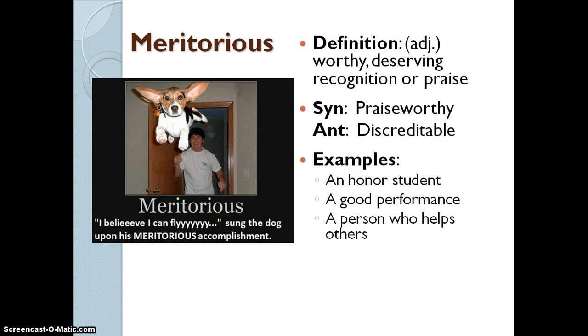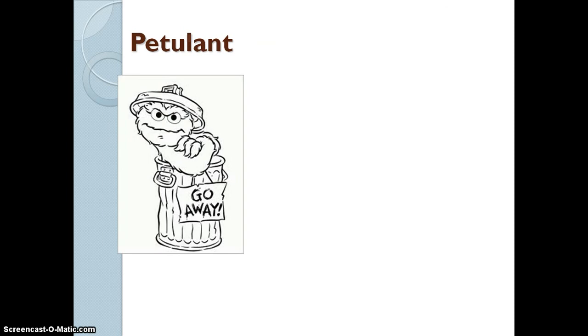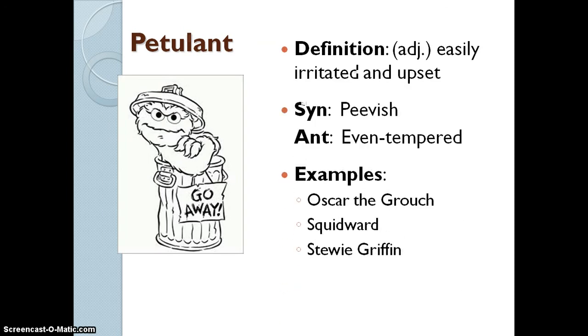Meritorious, that's a fun picture. Meritorious is an adjective, worthy, deserving recognition or praise. So something that's praiseworthy, and the flying dog, I guess, is meritorious, praiseworthy. Other examples here, we have an honor student, a good performance, or a person who helps others, all meritorious actions. Petulant, adjective, easily irritated and upset, peevish, somebody who gets annoyed easily. So Oscar the Grouch is a very petulant character. You have Squidward from SpongeBob and Stewie from Family Guy.